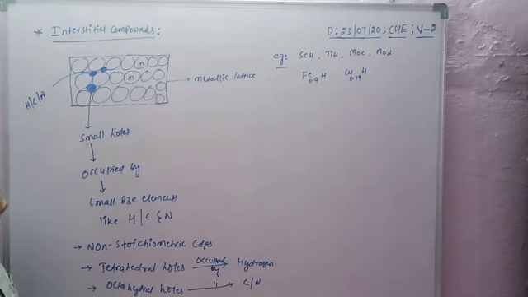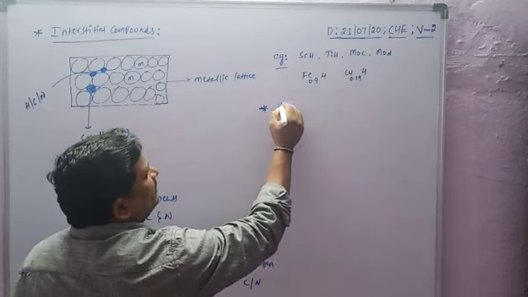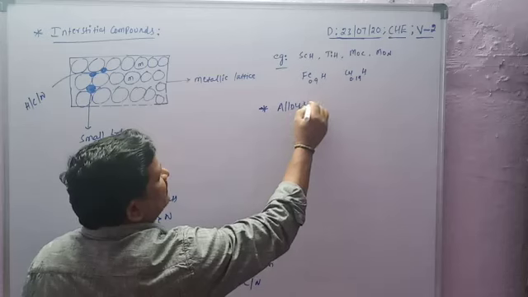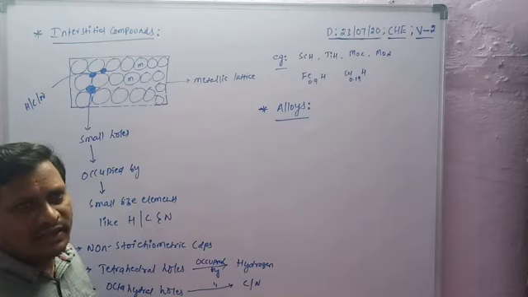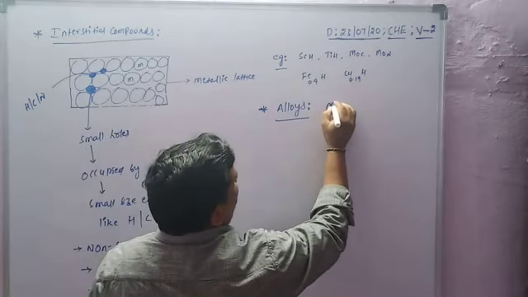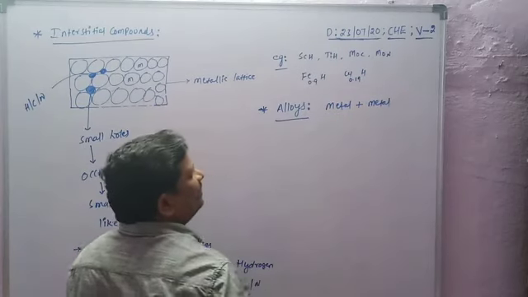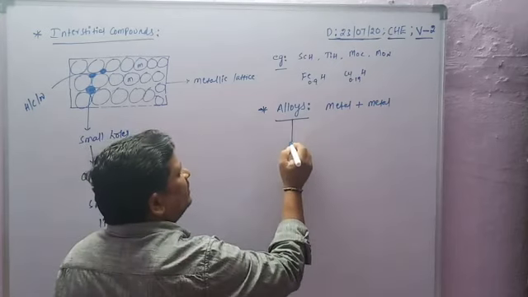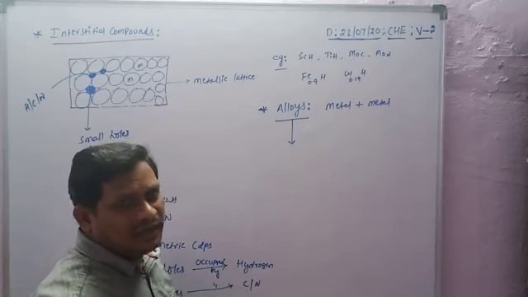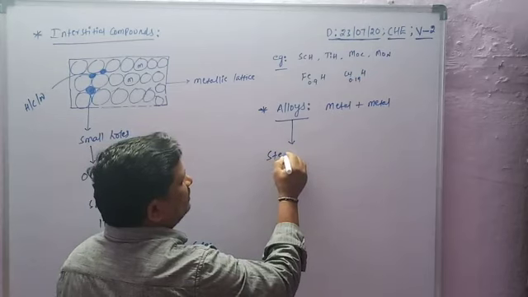Next, transition elements have the ability to form alloys. An alloy is a mixture of metals. It means simply one metal combines with another metal. So metal plus metal is known as an alloy. The main alloys are iron alloys. For example, let us consider steel.